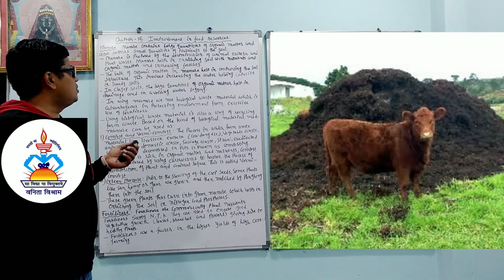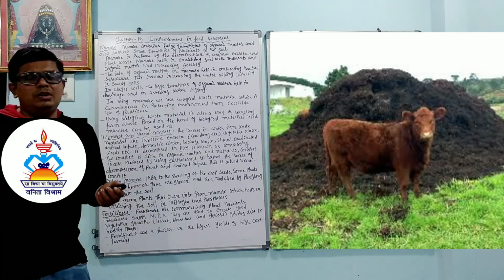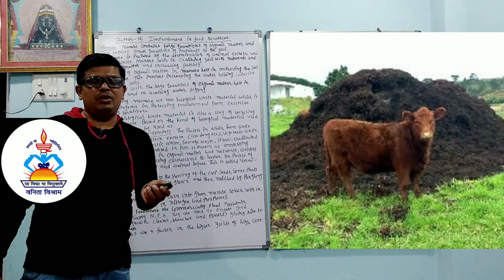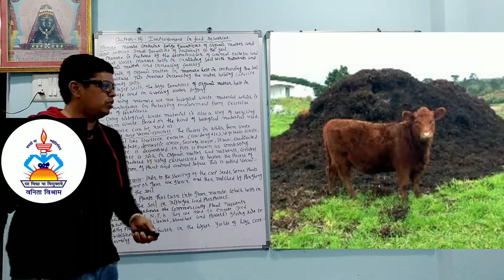Manure helps in enriching the soil with nutrients and organic matter, increasing the fertility. Whatever nutrients are there, like nitrogen, phosphorus, potassium, they are called main nutrients. They easily go into the plant through the manure.